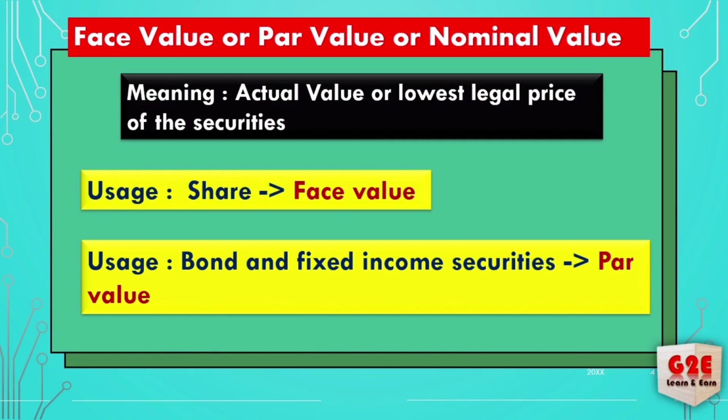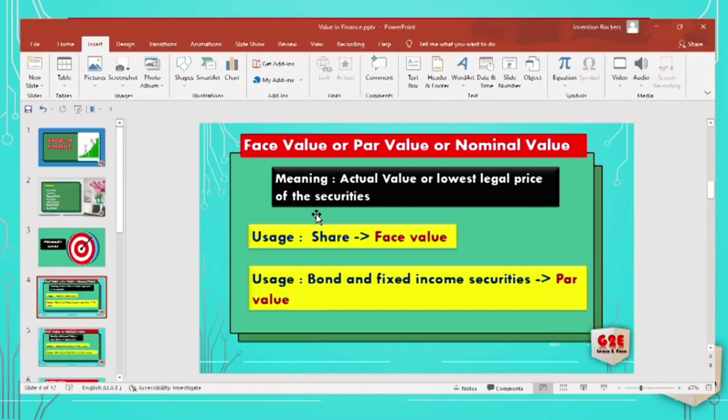That is the actual price of the land, that area, as determined by the government. The same thing applies in the security market. That is the lowest value of the company, assessed from their assets. For the Indian share market, they call it face value, and for the UAE stock market, they use the word par value, right? I will show you an example.